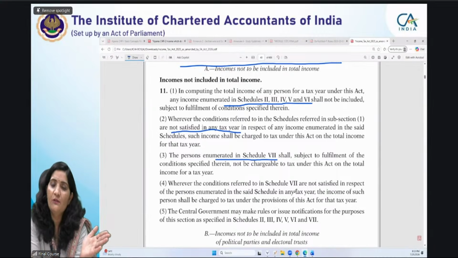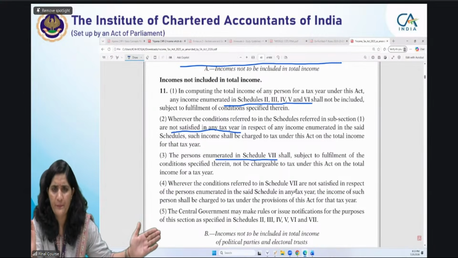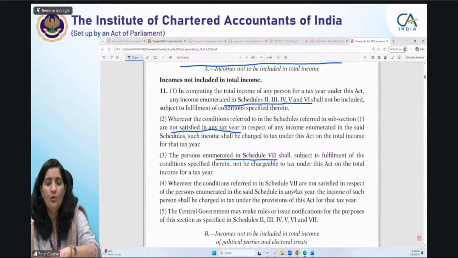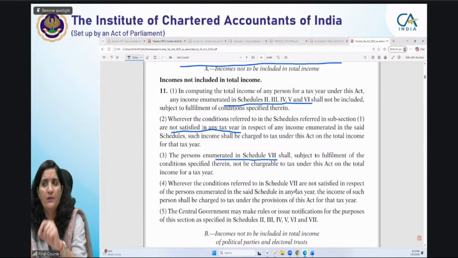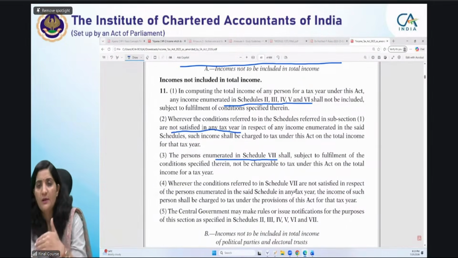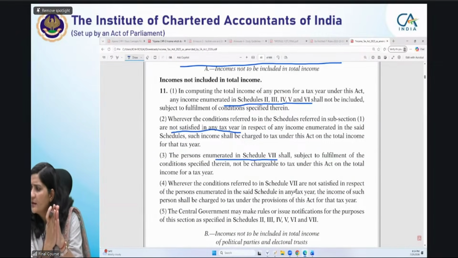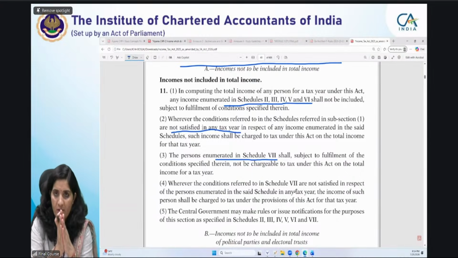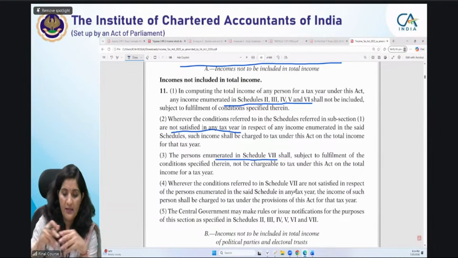So irrespective of anything means whatever is written in other provisions, you have to do as per this provision only. For example, if you are going to compute certain things, you have to do it in this manner only. In certain places it is written, and as we go along we will understand it. Got it, Radha? Yes. Overriding effect, that's the word you can use. This is irrespective of anything contained.